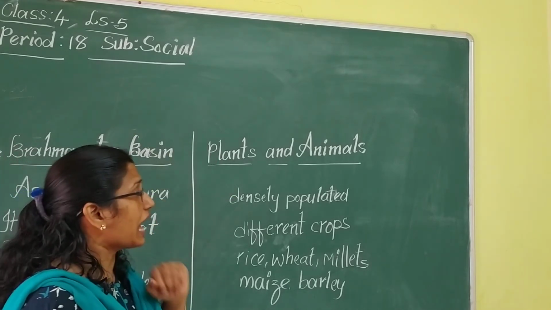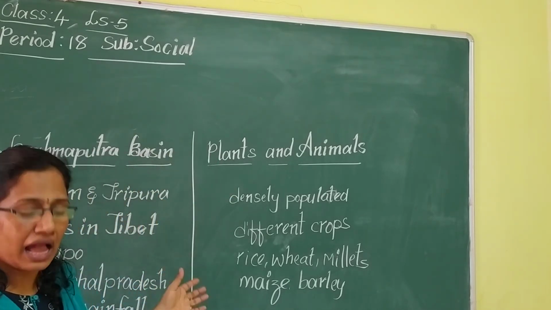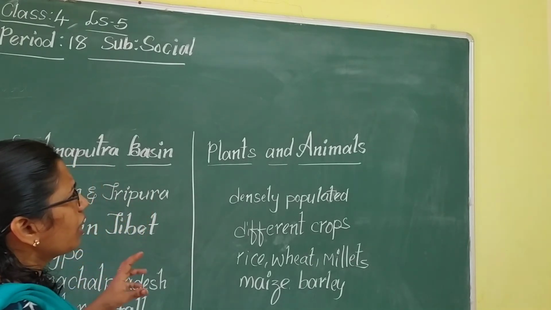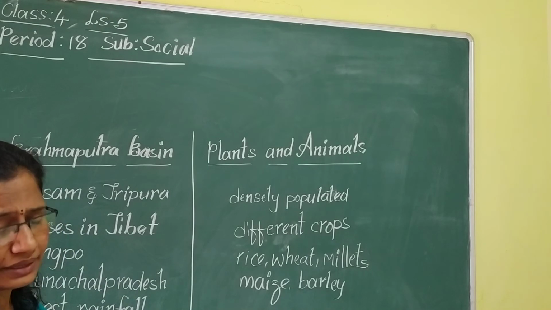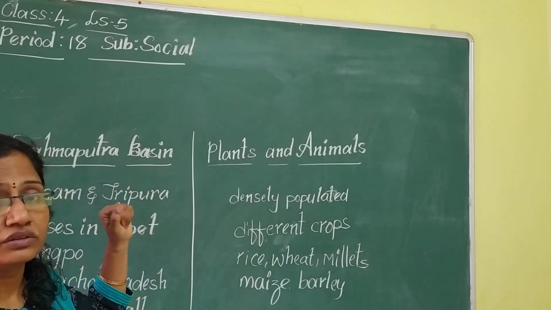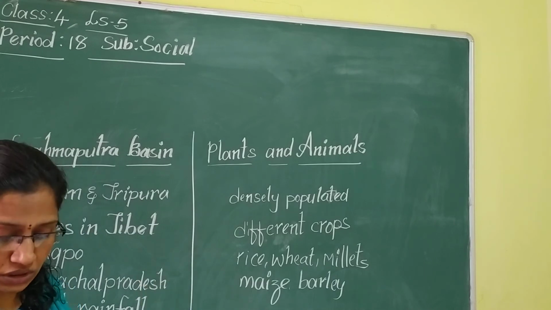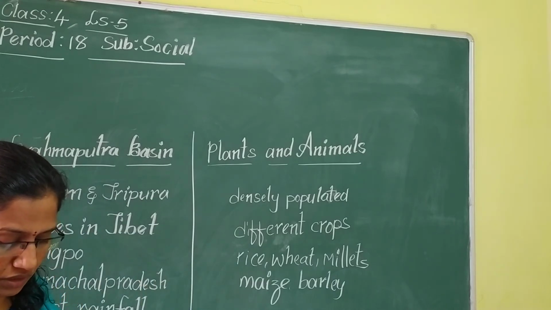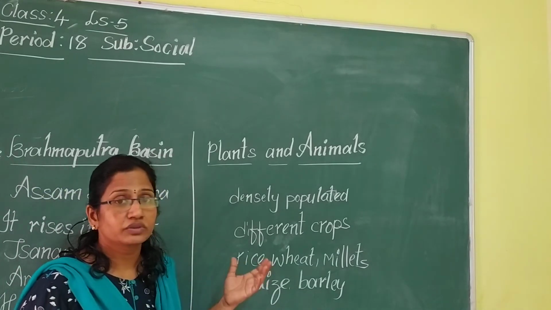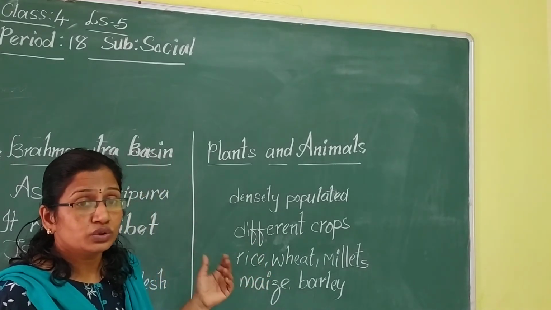And what about the animals? Here there are domestic animals like goats, cows, buffaloes, donkeys and poultry.